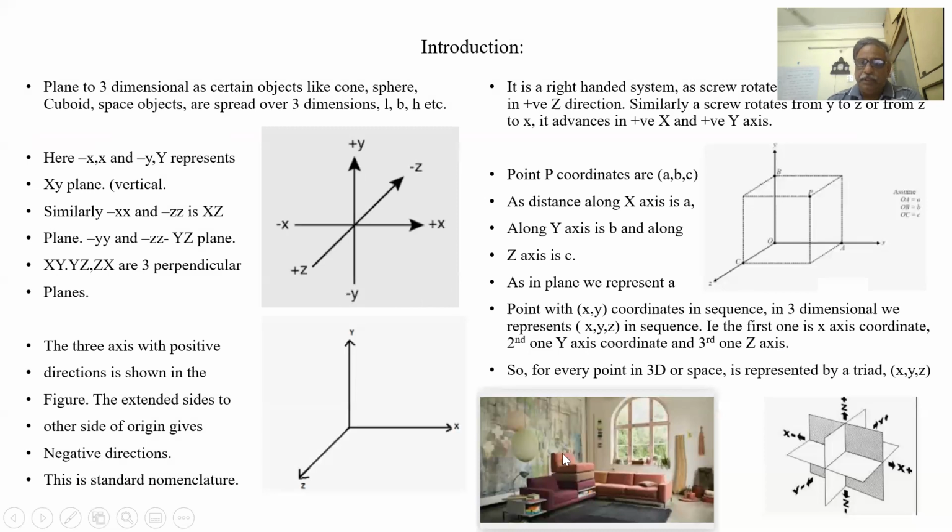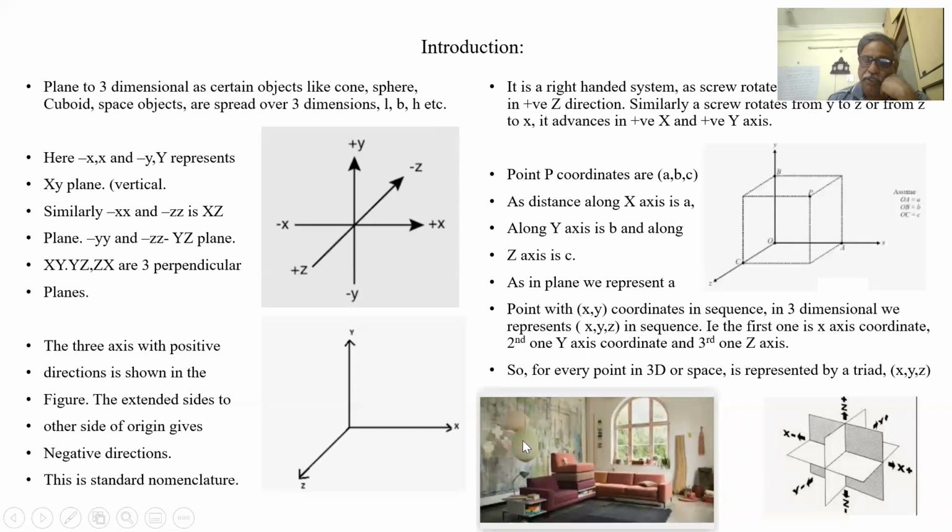Let us say this is our room. What is the location of this hanging lamp? If this corner point is the origin, this is the x-axis, this is the y-axis, and this is the z-axis.